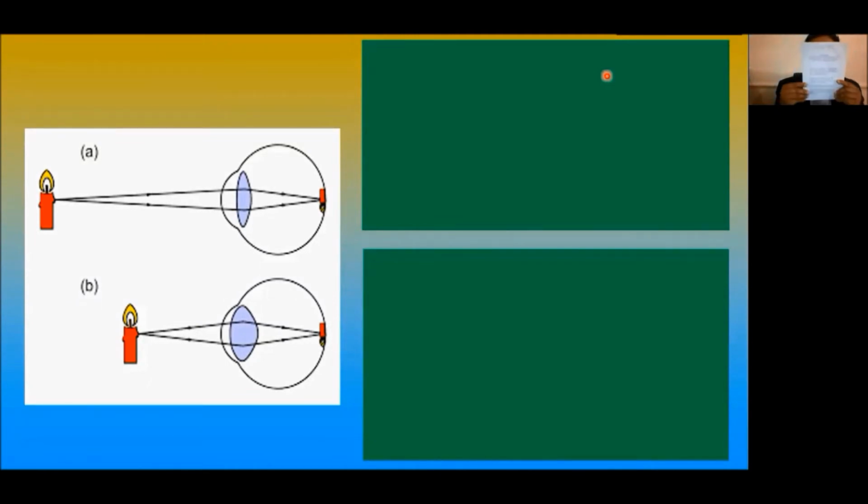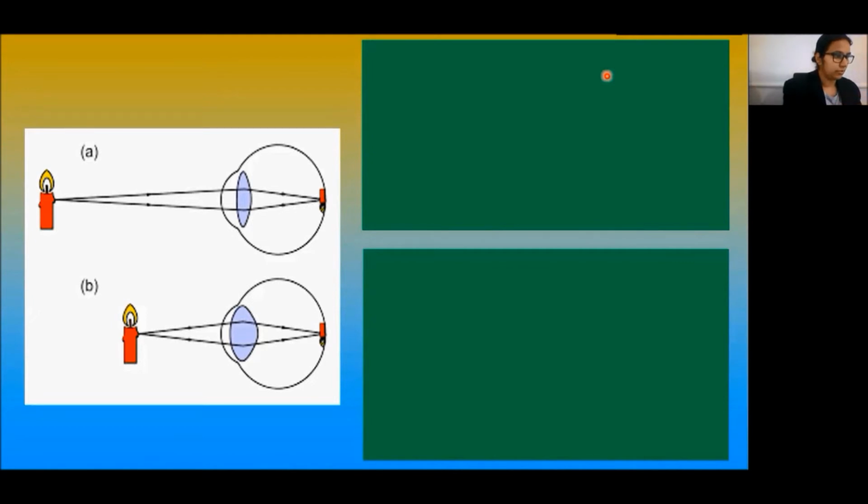Try to read a printed page by holding it very close to your eyes. What do you feel? I can feel the image being blurred, or I can feel strain in the eye. In order to see an object comfortably and distinctly, just slowly move the object away from the eye.